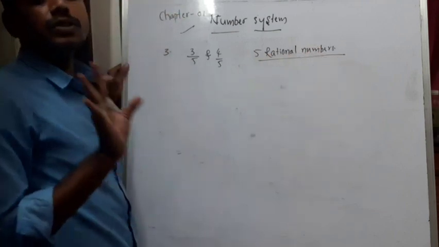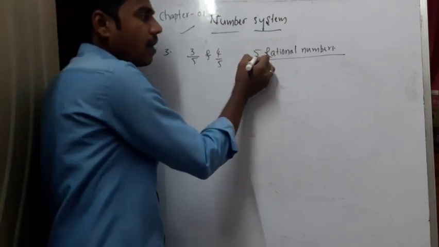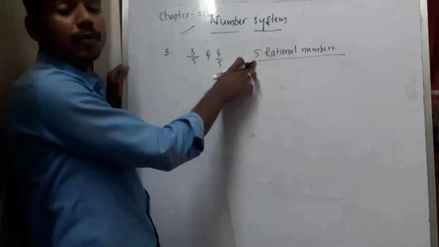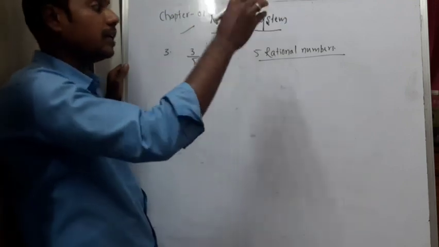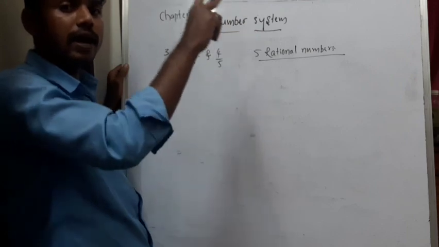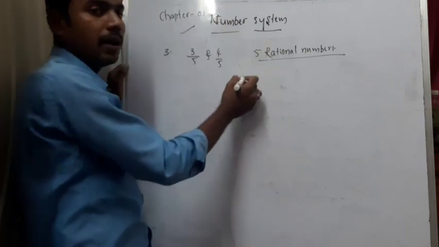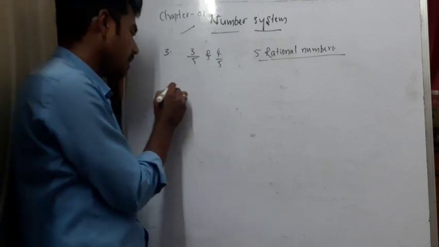Okay, same procedure we need to follow. What procedure? Earlier, whatever the number was, how many numbers we need to write, their count is that, so we used to increase their count by 1. Then we used to multiply and divide by that particular number. Then we used to write the numbers in between. So the same procedure will follow.